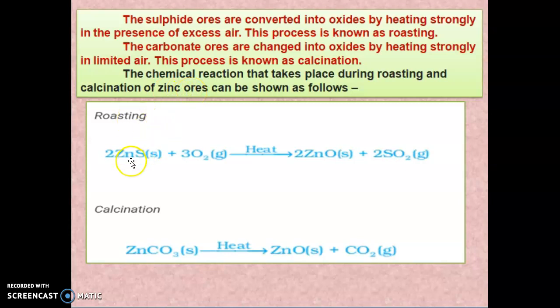Roasting: zinc sulfide when heated with oxygen gives zinc oxide plus SO2. This process we call roasting. Next, calcination: zinc carbonate when heated gives zinc oxide plus CO2. What is the difference between these? We have already discussed it in part 9 of this video.